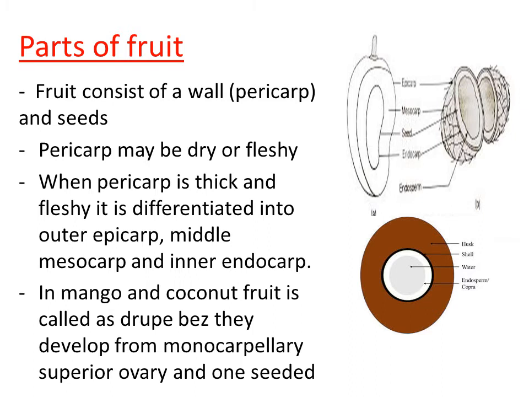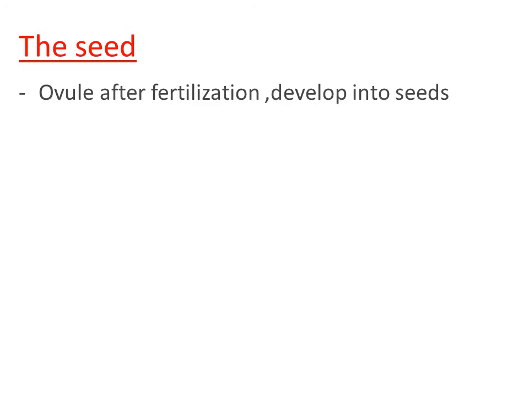Now let us move to the study of seed. How can we define the seed? What is the definition of seed? Seed is a resultant product of fertilization, because it is formed as a result of fusion of male and female gametes, right? So which part of the female reproductive unit gets converted into seed? This is the question, right?